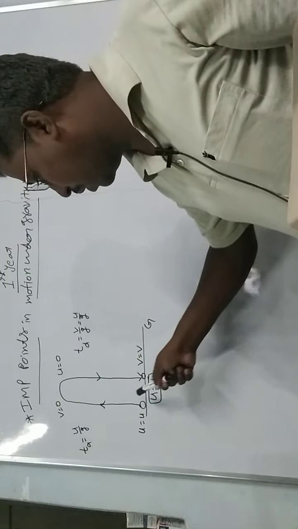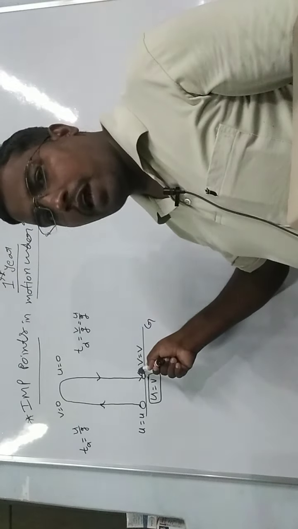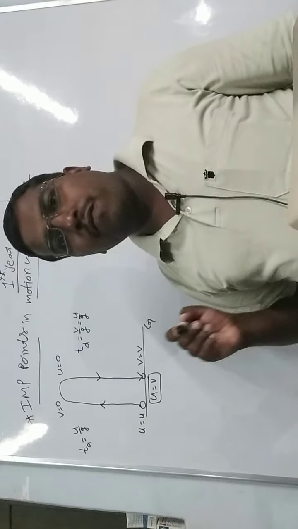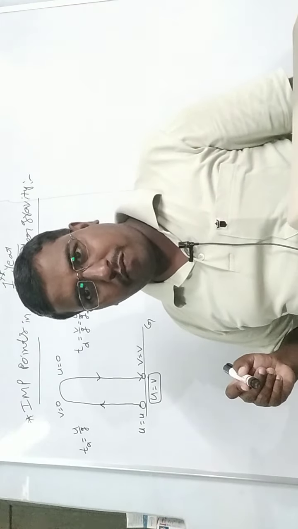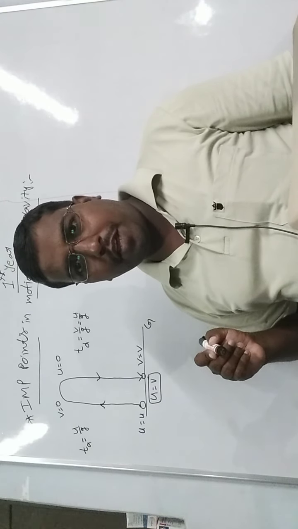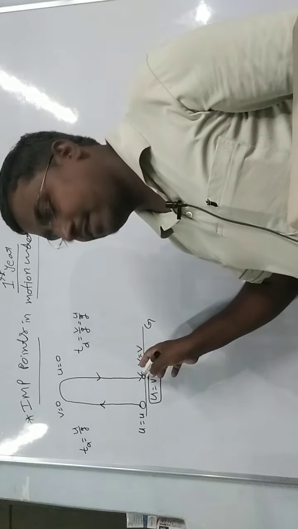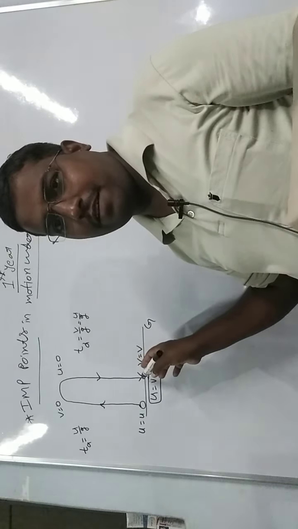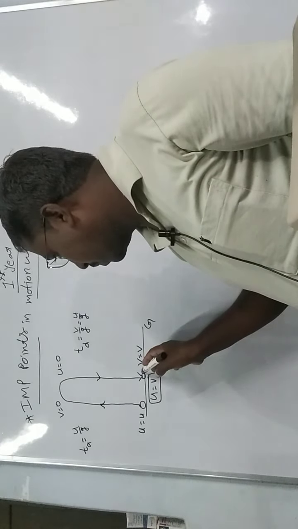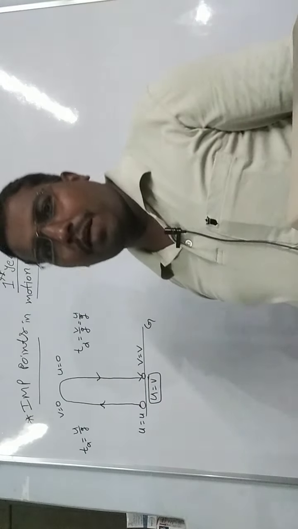So what is the total time taken by the body to reach the ground? That is called time of flight. What is time of flight? The total time a body remains in air, or the total time taken by a body to reach the ground again from the ground, is called time of flight.